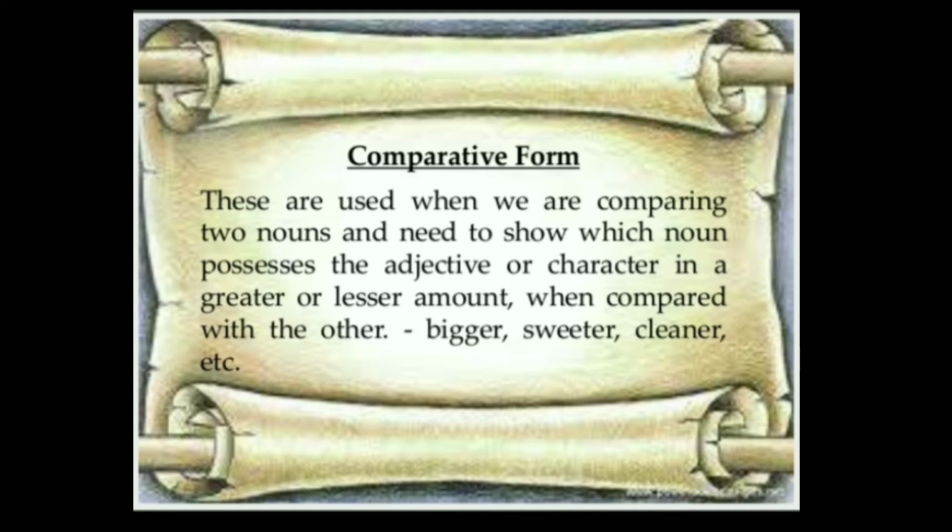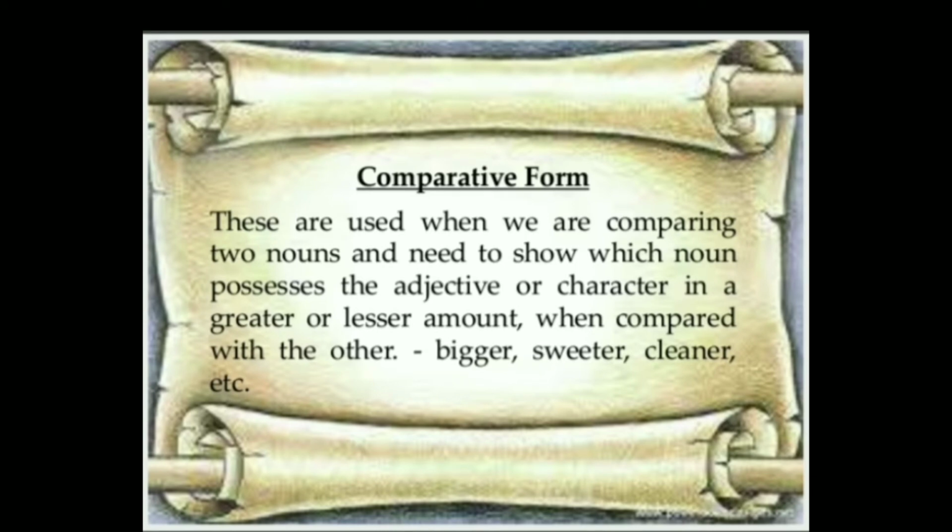Mary is more beautiful than this Lizzie. Preeti is taller than any other girl in the class. So in this way we are making comparative form of the adjectives by adding than after the comparative form of adjective.